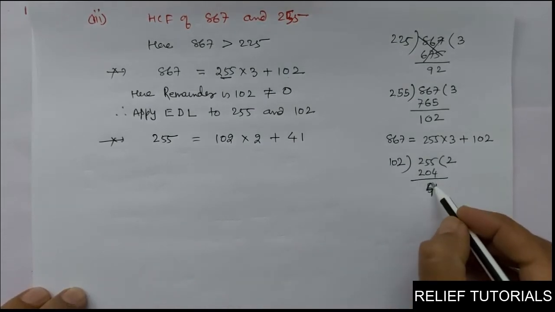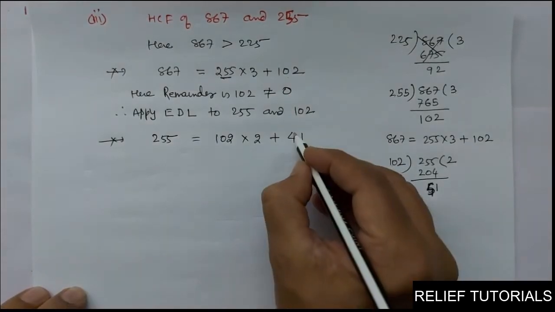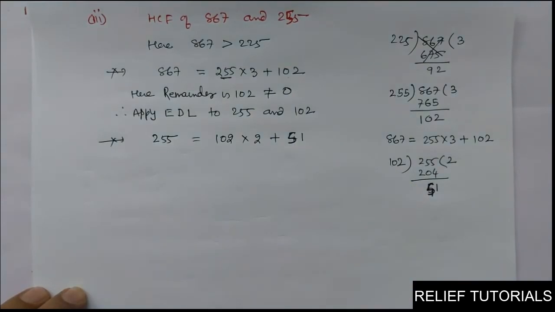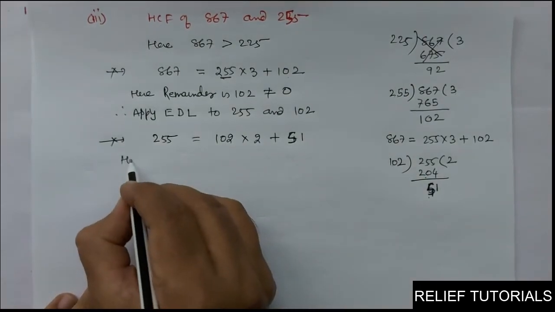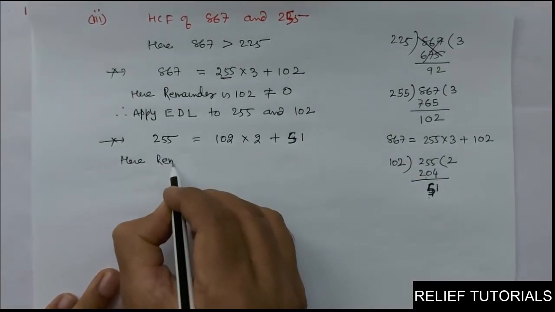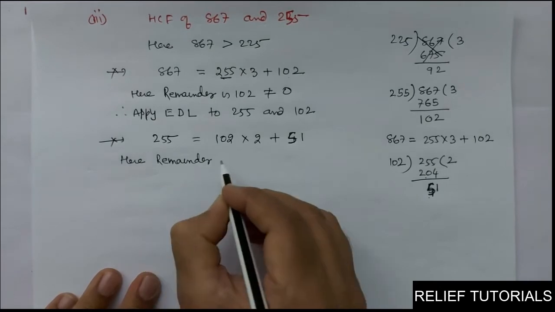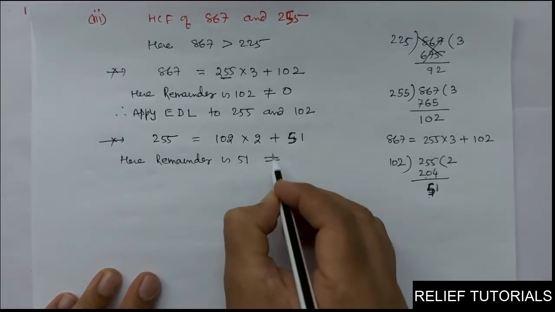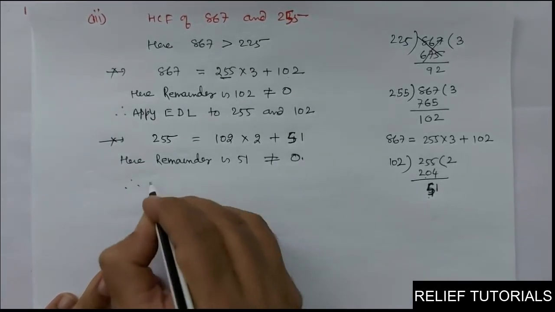Okay. Sorry, 51. 51. Making a mistake. 51. Sorry. 204. 5 minus 4, 1. 5 minus 0, 5. 51. So here, remainder. Same step you have to write. Here the remainder is 51, which is not equal to 0. So therefore again you apply